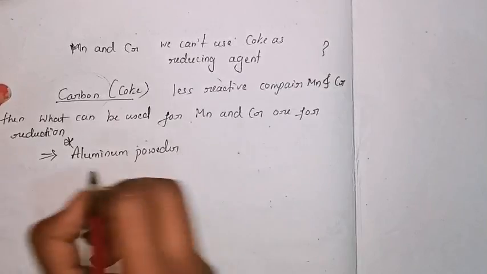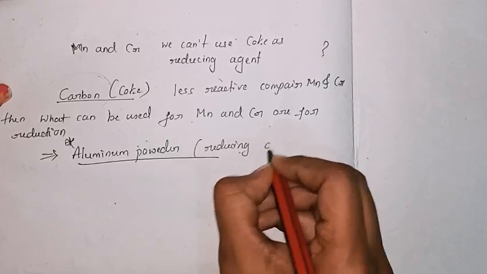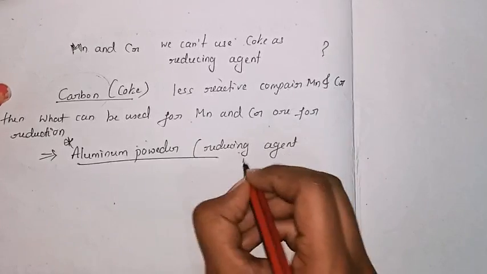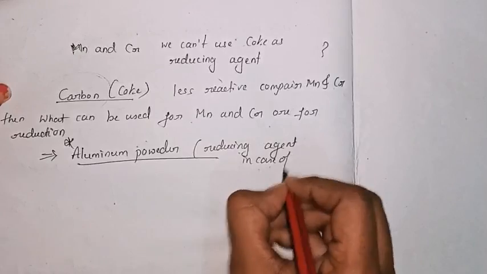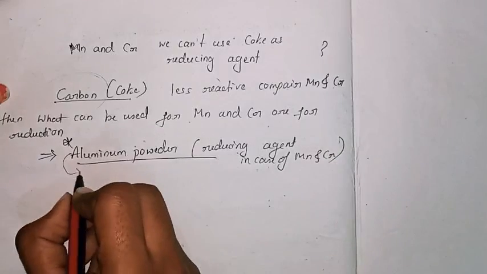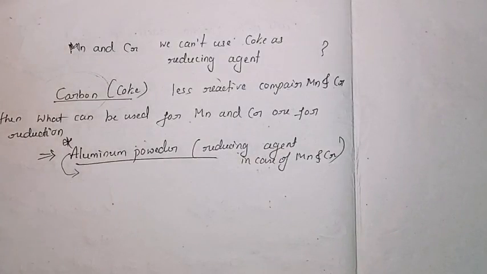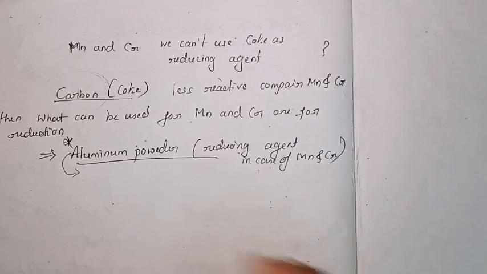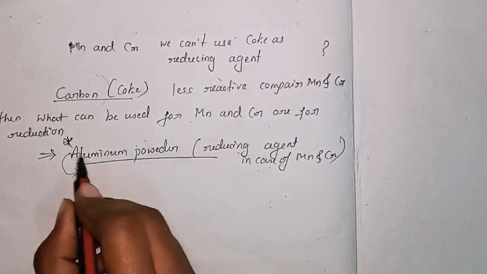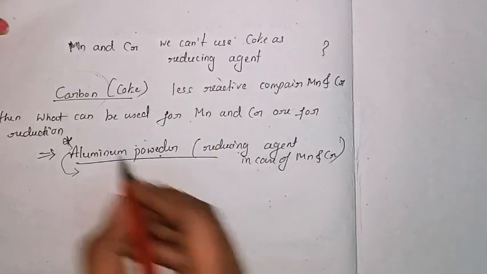So aluminium powder we are using as a reducing agent in the case of manganese and chromium. Why only aluminium? Some other elements, for example sodium and calcium, can also be used. But mostly we are using aluminium powder as a reducing agent.